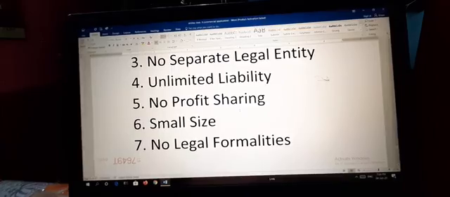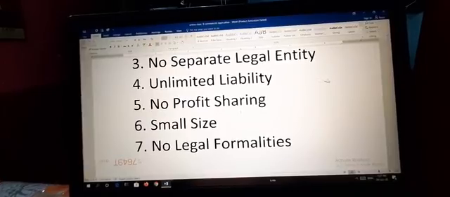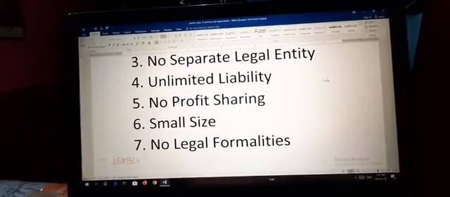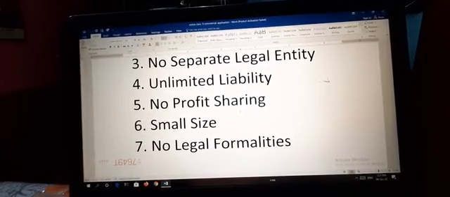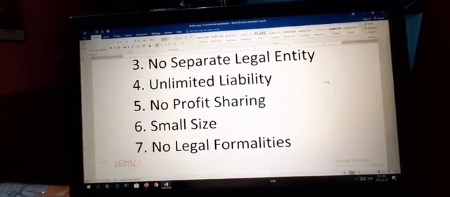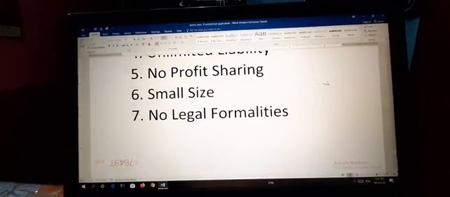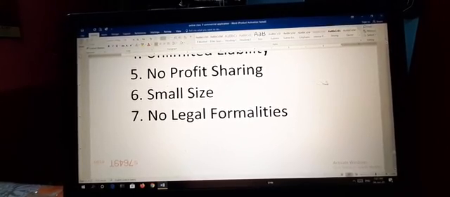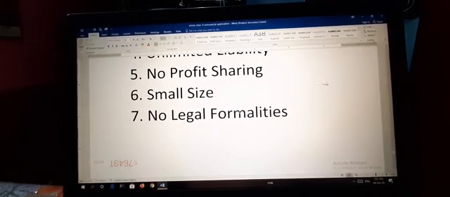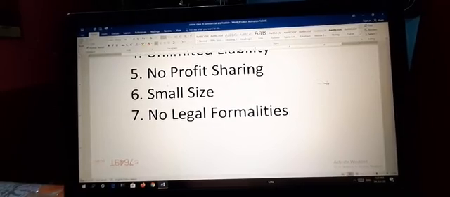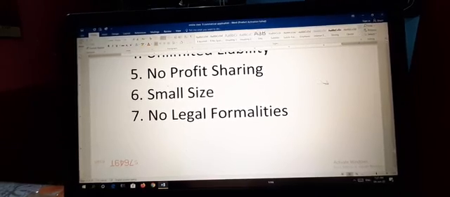Now fourth is unlimited liability. The proprietor, the owner, is personally liable for all the debts of the business. In case the assets are insufficient to meet his debts, the personal property of the proprietor can be attached. That is why it is called unlimited liability. Next, no profit sharing. The sole proprietor alone is entitled to all the profits and losses of the business. He bears the complete risk of the business and there is nobody to share the profit or the losses of the business.